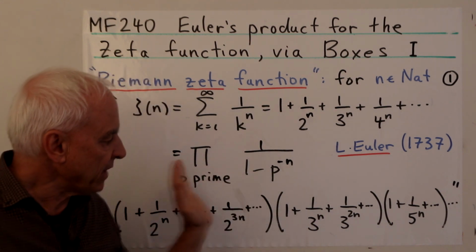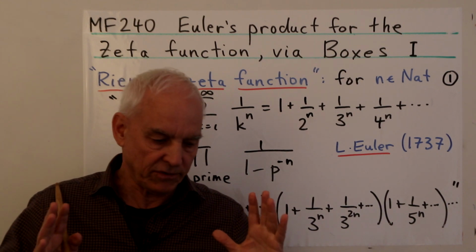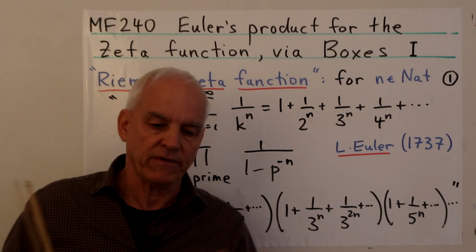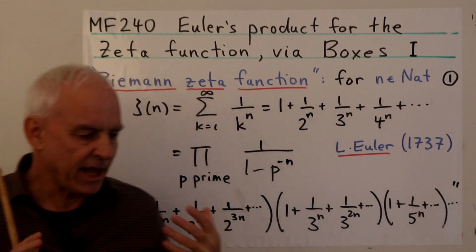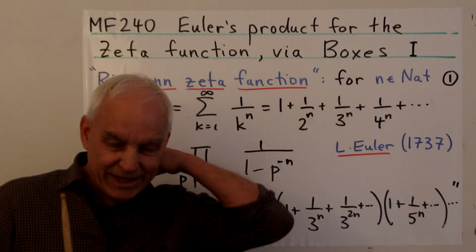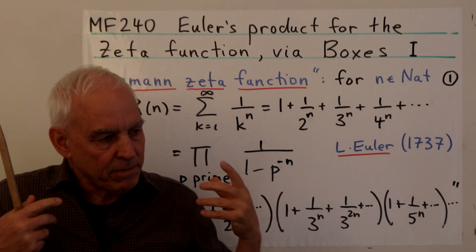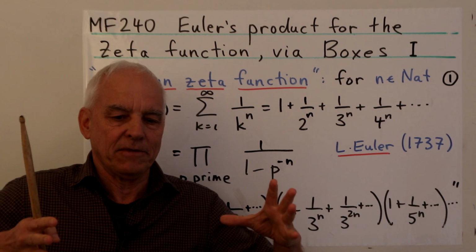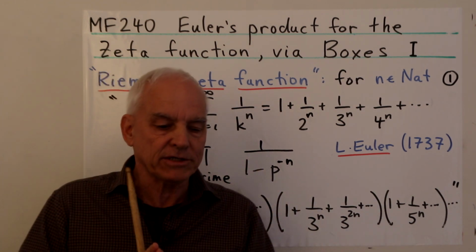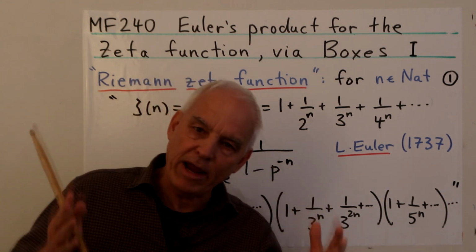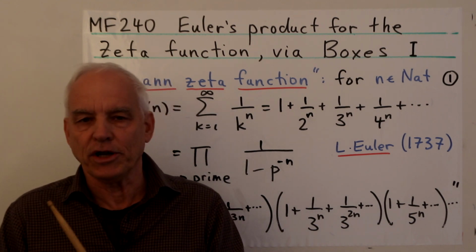So although I think this is entirely problematic, it is a very standard sort of starting point for a huge amount of analytic number theory. But my aim is to try to see if we can think about what's really going on here. There's something really interesting going on here, but I want to be able to access that in a more logical, correct way. And I think that box arithmetic provides some kind of framework for creating such an alternative, more logical